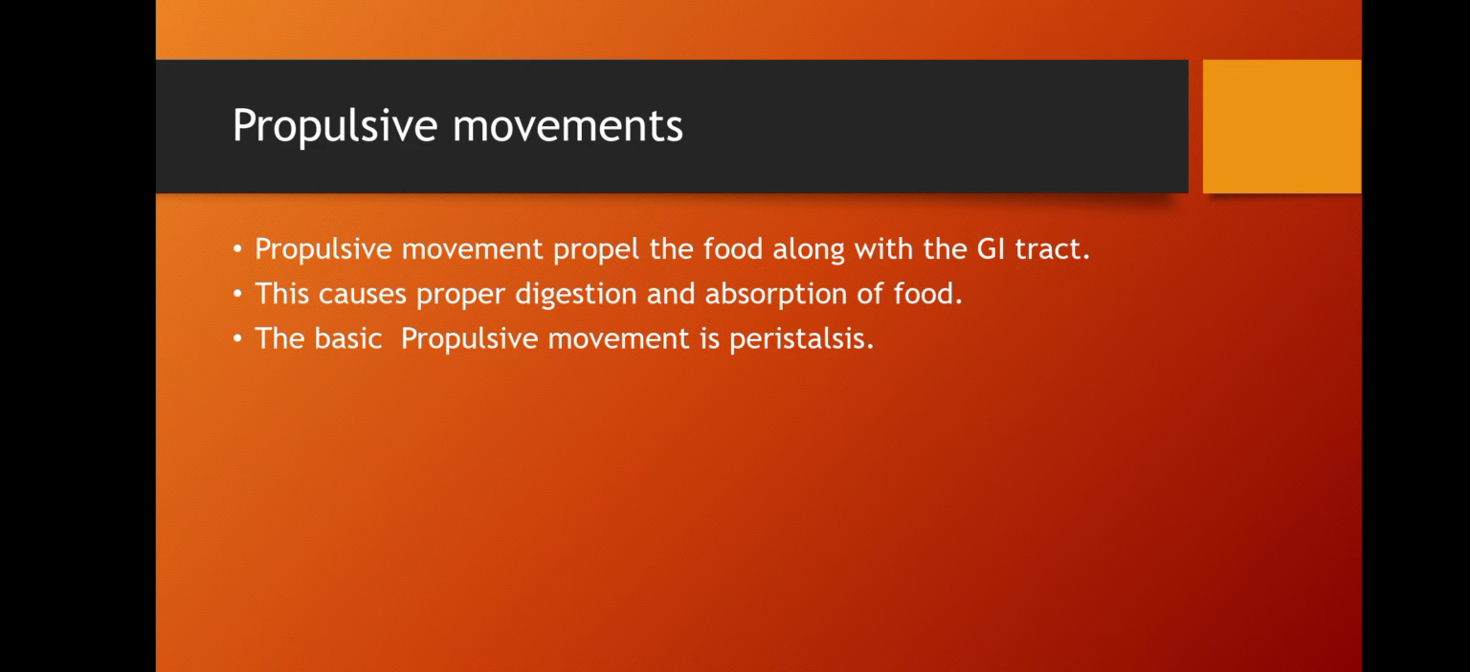We will see about the propulsive movement first. Propulsive movement propels the food along the GI tract. When we take food, it is pushed along our GI tract. This propulsive movement helps in pushing the food along the GI tract, and it causes proper digestion and absorption of food. And the basic propulsive movement is peristalsis.